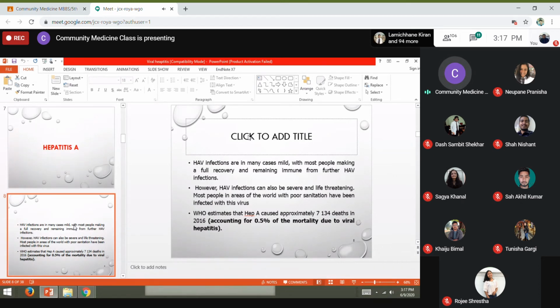Most people living in developing countries with poor sanitation and hygiene are usually infected with this virus. WHO has estimated that hepatitis A caused approximately 7,000 deaths in 2016, which is around 0.5% of the total hepatitis deaths. Out of all those who died of hepatitis, hepatitis A led to around 0.5% of the mortality.